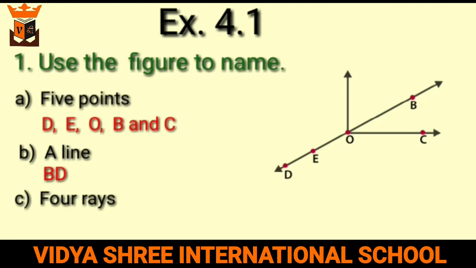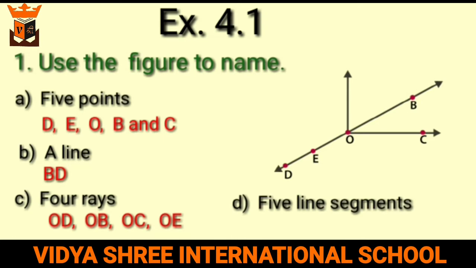C part is 4 rays. In this figure, OD, OB, OC and OE are the 4 rays. D part is 5 line segments. DE, EO, OB, OC and BE are the 5 line segments.